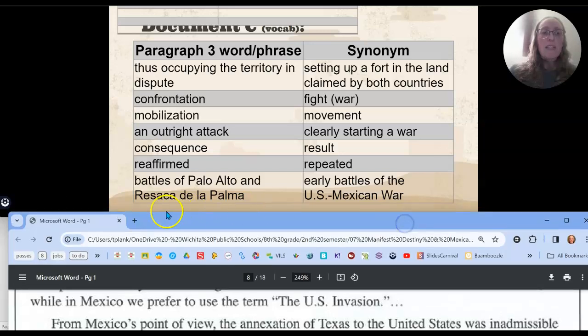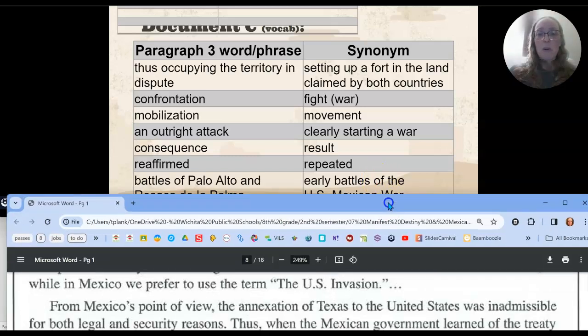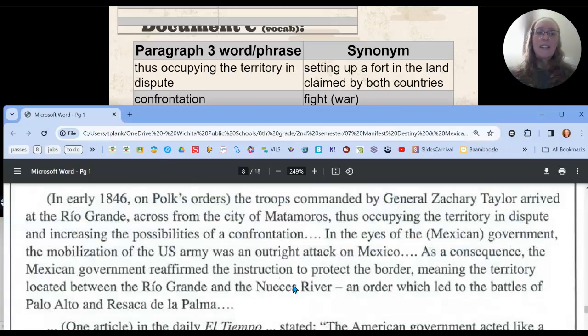So in paragraph 3, it's going to talk about the battles of Palo Alto and Resaca de la Palma. Those are just the early battles of the U.S.-Mexican War. In early 1846, on Polk's orders, the troops commanded by General Zachary Taylor arrived at the Rio Grande, across from the city of Matamoros, thus occupying the territory in dispute and increasing the possibilities of a confrontation. In the eyes of the Mexican government, the mobilization of the U.S. Army was an outright attack on Mexico. Ooh, all right, there's a lot there.